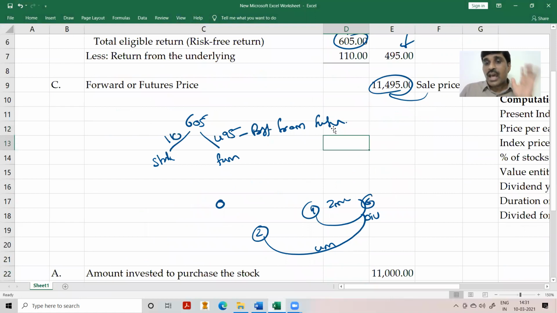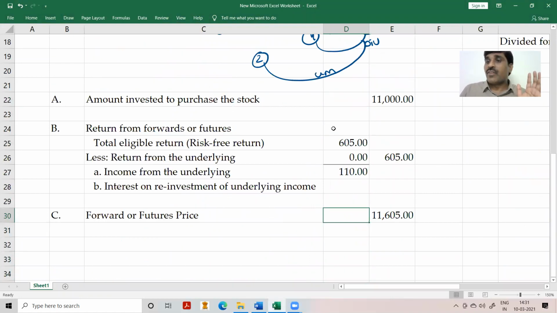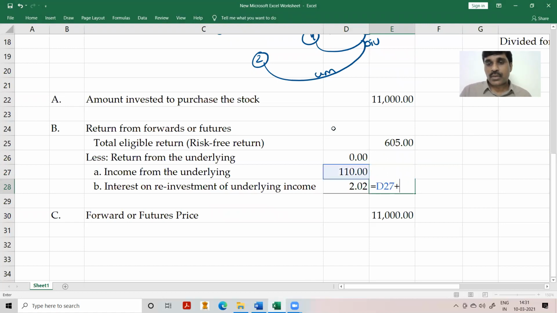no reinvestment. On the other hand, if I assume that the dividend is received after 4 months, then I'll reinvest for 2 months. Look at this 110, I'm reinvesting at 11%, whatever we have taken as the risk-free rate of return, into 2 by 12. 2 months I'm reinvesting. So therefore, my total reinvestment income is this point. So this for that, therefore my total income is this.